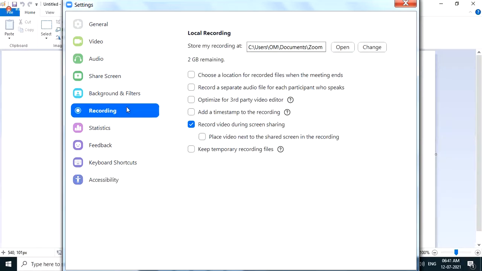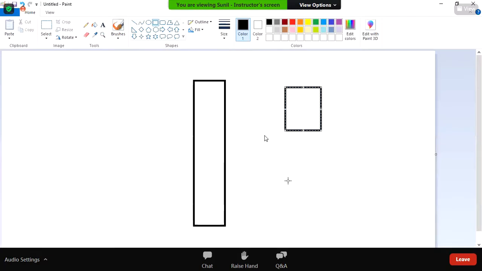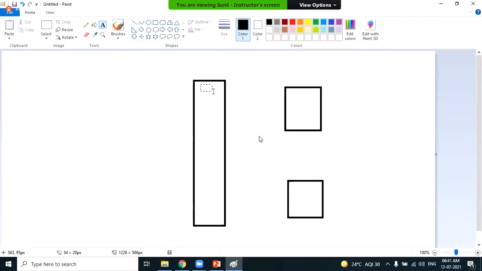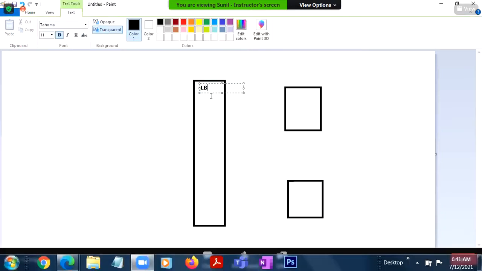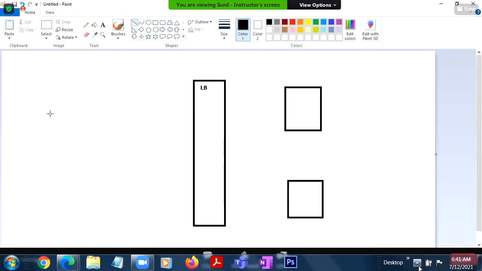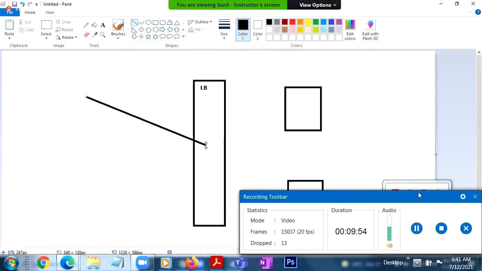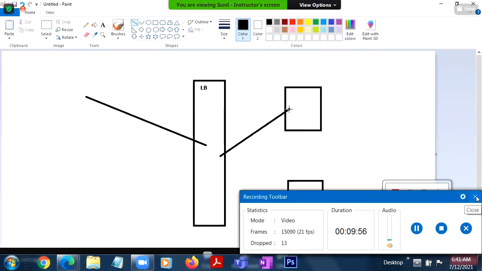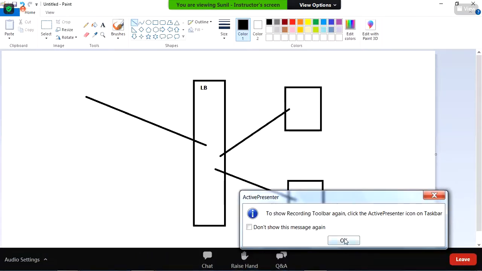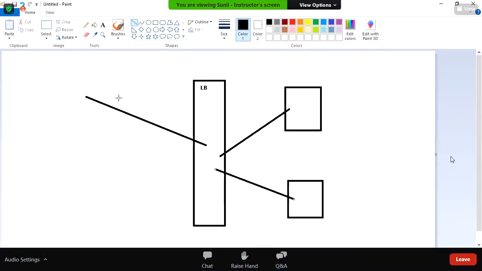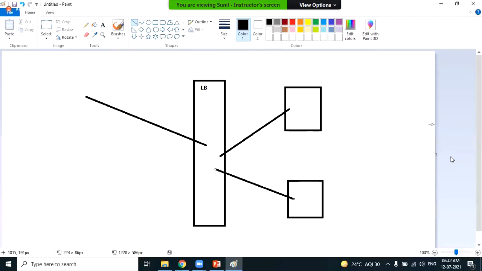Actually, the load balancer acts as an intermediate between client and server. It sends a ping request to the web server and checks the health condition of the server. Then it transfers the traffic to the specific web server. So the load balancer will receive the incoming traffic and then distribute the traffic to the registered targets. Am I right? Yes, sir.